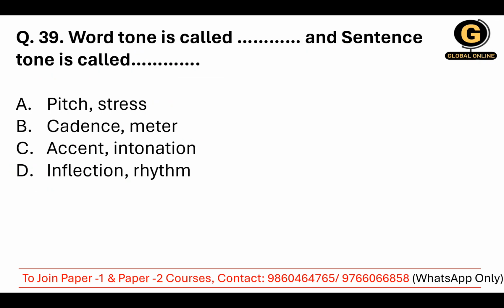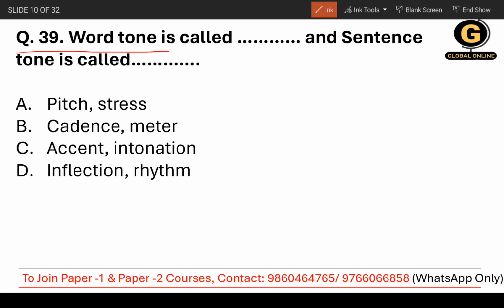Moving on to question number 39. Word tone is called... speak something and you'll realize. Accent. And sentence tone is called... If accent is in the right option, you need to understand the intonation is going to be accurately correct, okay, but still here you need to understand: word tone is called accent, and sentence tone is called intonation, okay, so C is the correct answer.